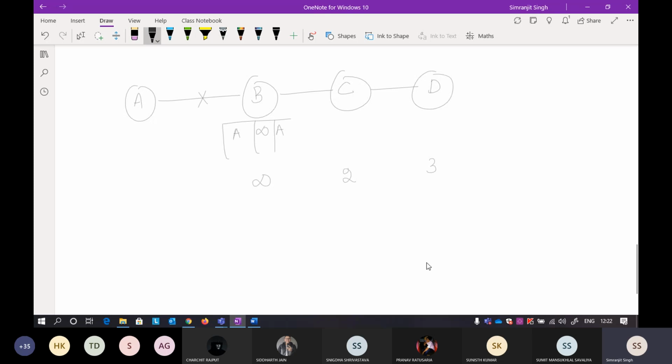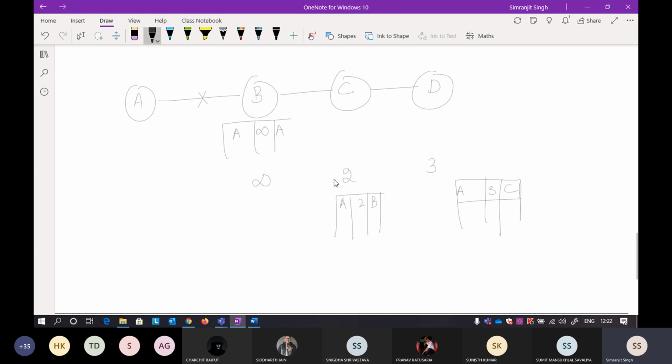Now if I write the routing table here, it was A 2 then B, the routing table was this previously, and then here it was A3C. If you remember, I'm writing the same things, as in the starting part. Now C, if you're seeing here, C is depending upon B in order to go to A. So I know this. C is depending upon B in order to go to A.